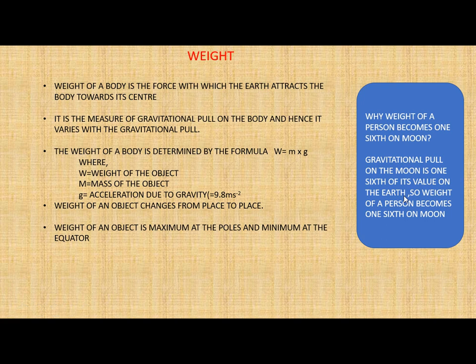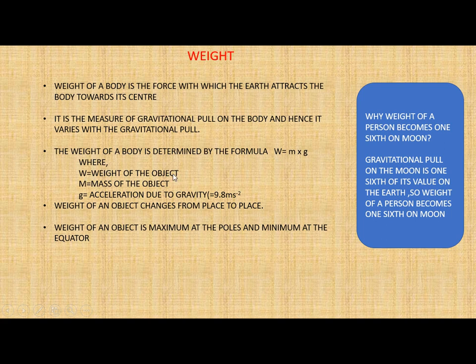So from this example we can understand that the weight of any object or any body is totally dependent on gravity or the gravitational force. Now here we have an equation. The weight of a body is determined by the formula W = m × g. Now let us see what m, g and W are over here.